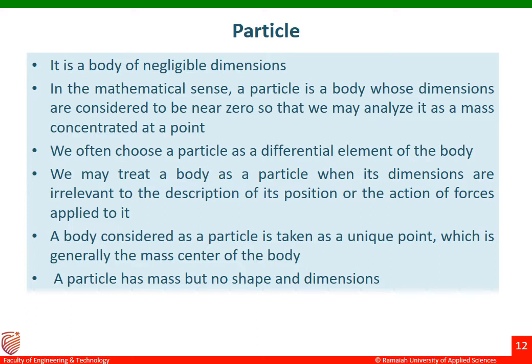We may treat a body as a particle when its dimensions are irrelevant to the description of its position or the action of forces applied to it. A body considered as a particle is taken as a unique point, which is generally the mass center of the body.